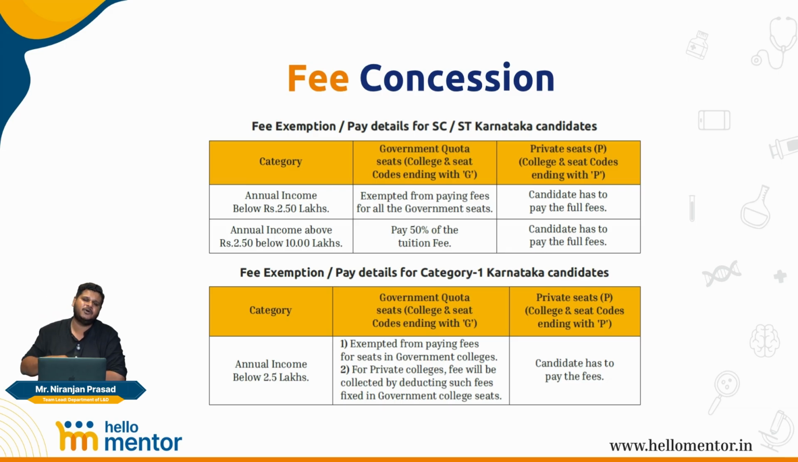For instance, let us say you got a radio diagnosis seat in JJM Davangere, or let us take the example of KIMS in Bangalore, Kempegowda. You got a radio diagnosis seat. Now, the fees is going to be 7.8 lakh rupees. But what is the exemption if your income is under 2.5 lakh rupees and you're a category 1 candidate? The 1.2 lakh rupees that you should have paid for the government medical college fees gets exempted. That means instead of paying 7.8 lakh rupees, you're going to pay only about 6.6 lakh rupees, as a scholarship benefit for the category reservation that you are going to be getting.